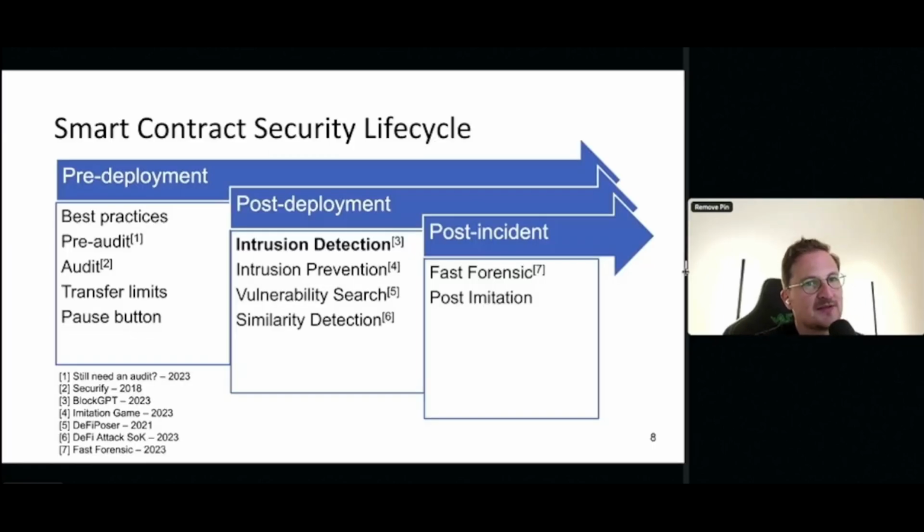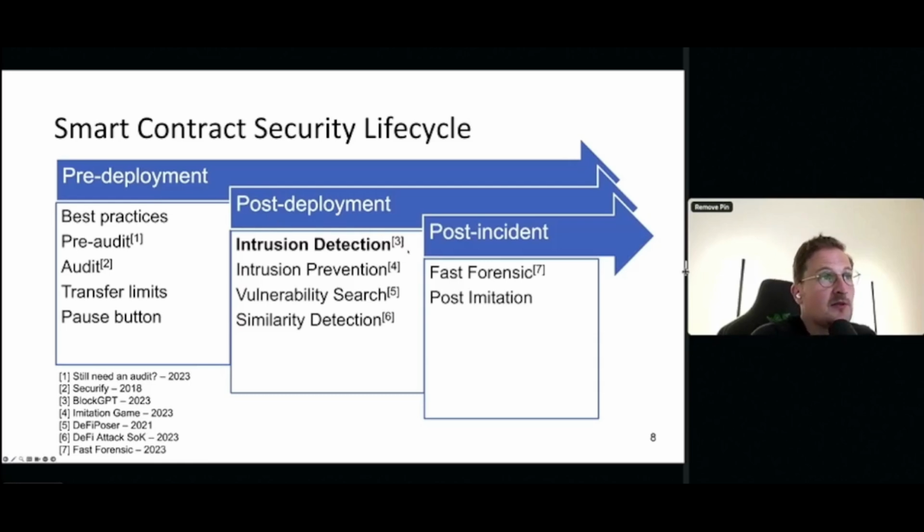So how can we defend against these kinds of attacks? Well, smart contract auditing is a really helpful way to secure smart contracts, but it cannot be the only answer, right? We really seem to need a defense in depth approach where we do certain things before the smart contract deployment, so pre-deployment: an audit, we can define transfer limits, we include pause mechanisms in a smart contract. But post-deployment, there are a lot of things we can do, right?